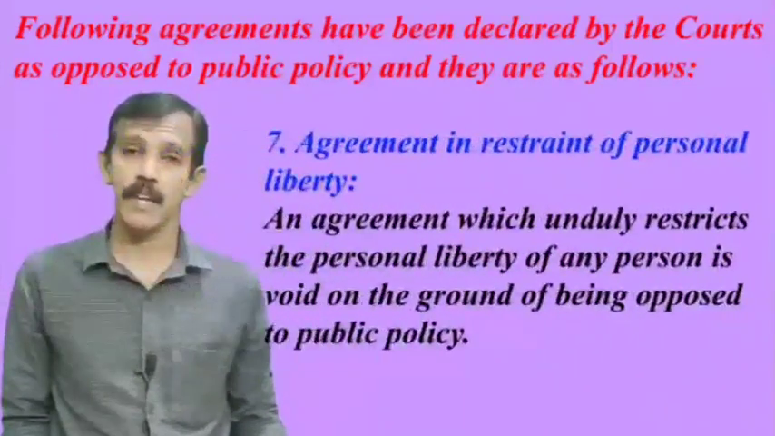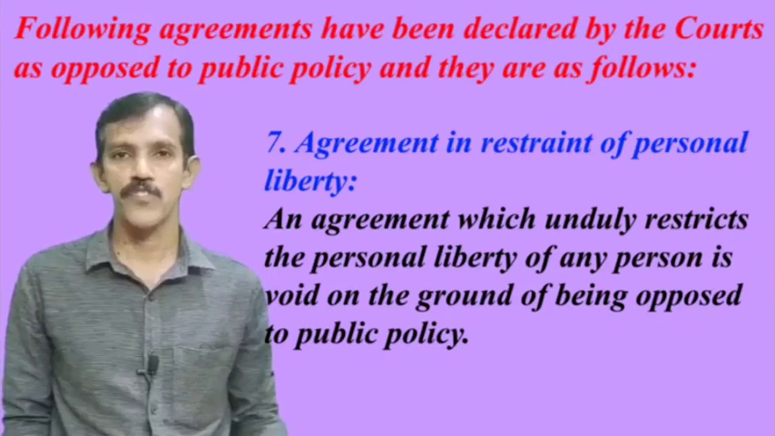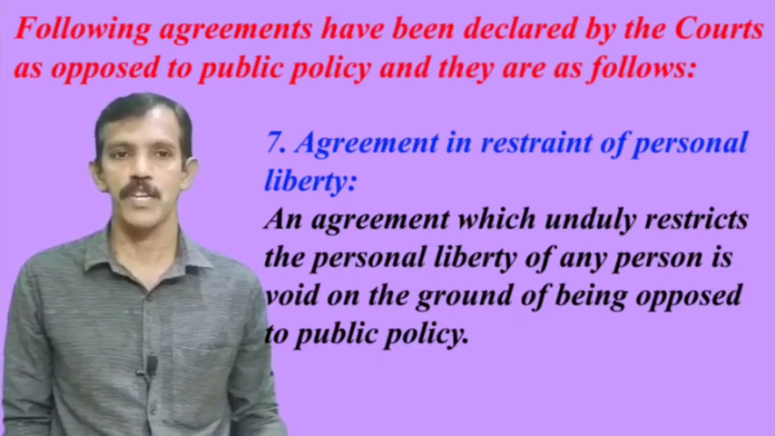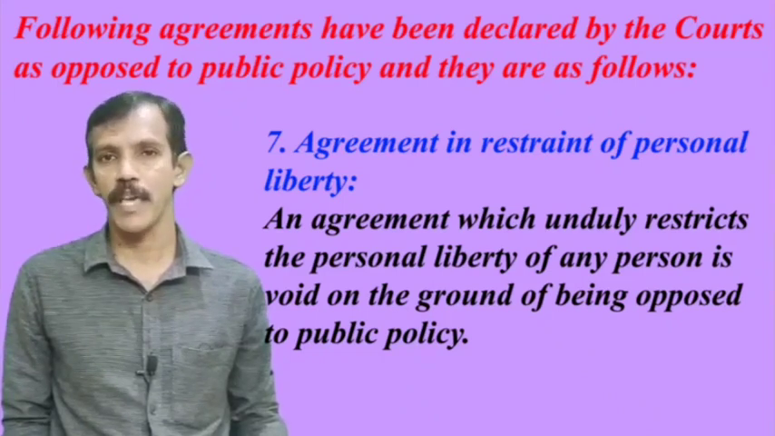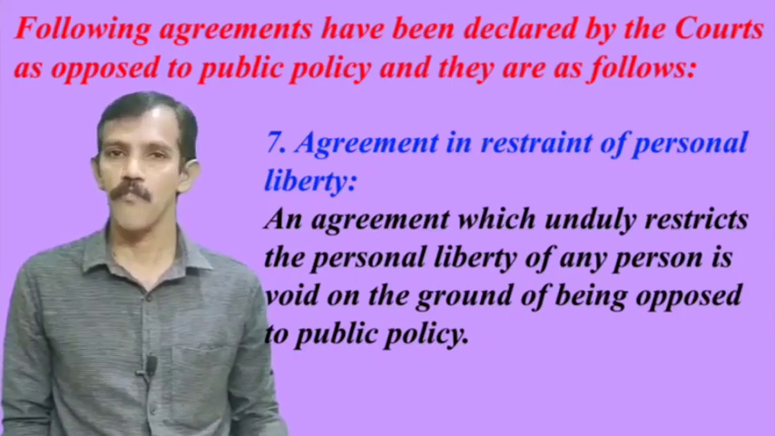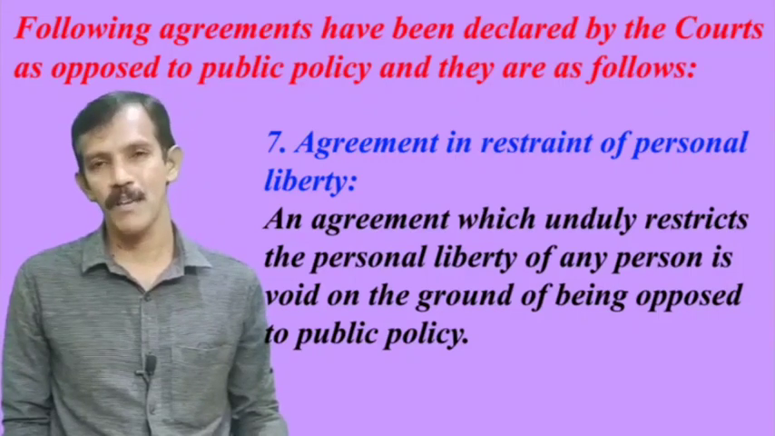Seventh point, agreement in restraint of personal liberty. An agreement which unduly restricts the personal liberty of any person is void on the ground of being opposed to public policy.